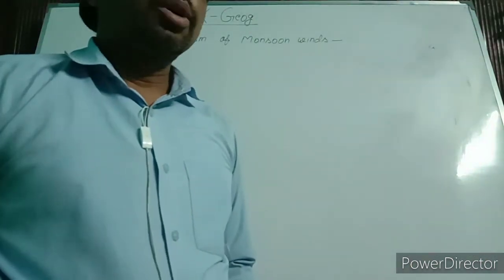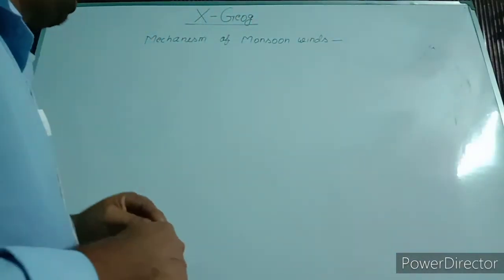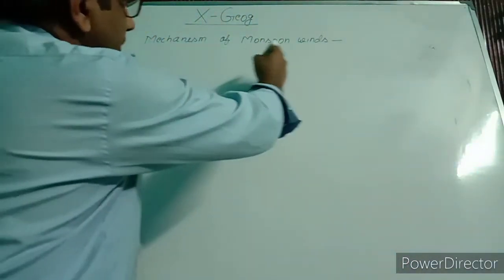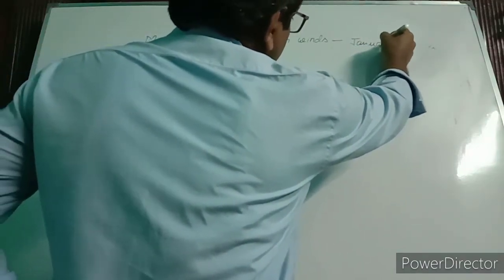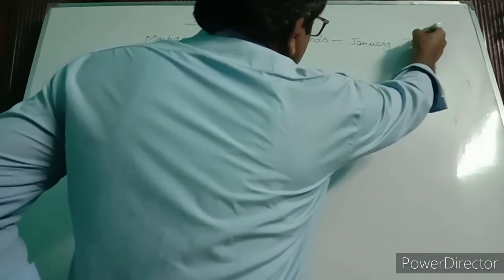Now we will start a new topic, mechanism of monsoon wind. Mechanism is the function of monsoon wind. We find the mechanism of monsoon wind in January and June.